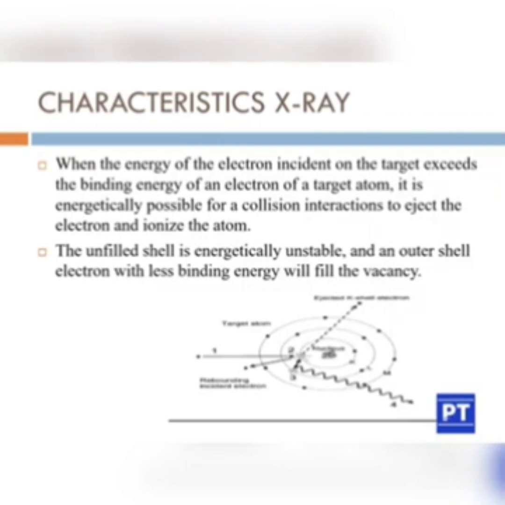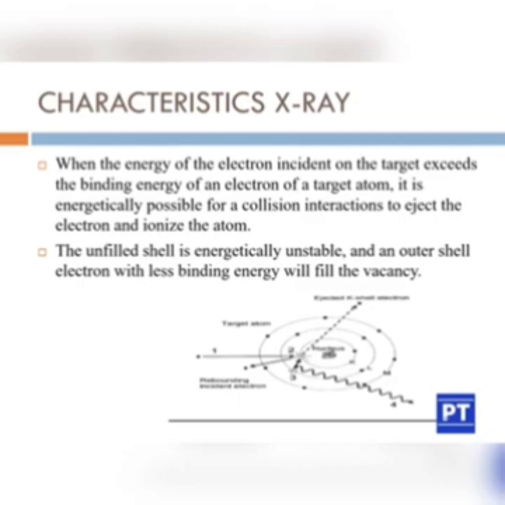In order to fill this vacancy, an outer shell electron will fill it. The outer shell is the L shell, and an L shell electron will fill this vacancy with the emission of radiation. That radiation is known as characteristic X-ray. So the unfilled shell is energetically unstable, and an outer shell electron with less binding energy will fill the vacancy.